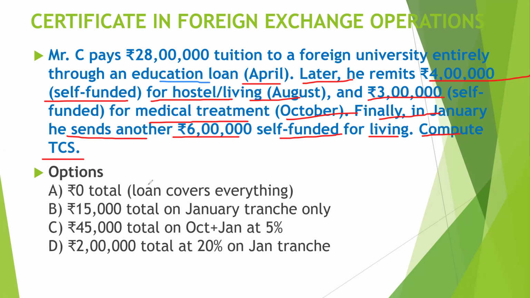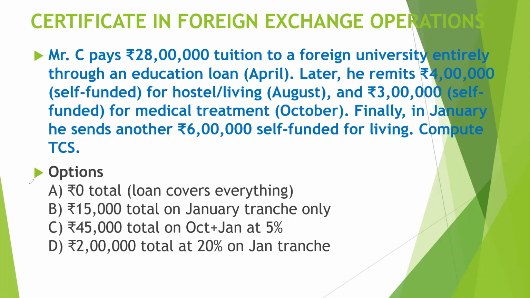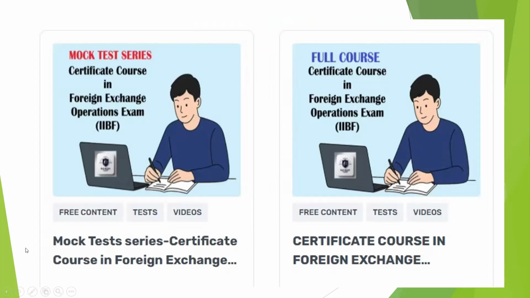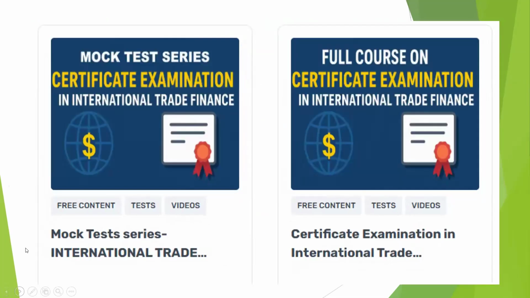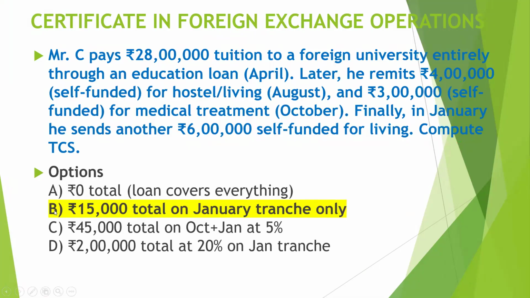Our options are: A, 0, the loan covers everything. B, 15,000 total on the January tranche only. C, 45,000 total on October plus January at 5%. D, 2 lakh total at 20% on the January tranche. So you have to tell what the correct answer will be. You can just pause the video, take your pen and paper and calculate what the answer will be. Okay, so let's see the answer.